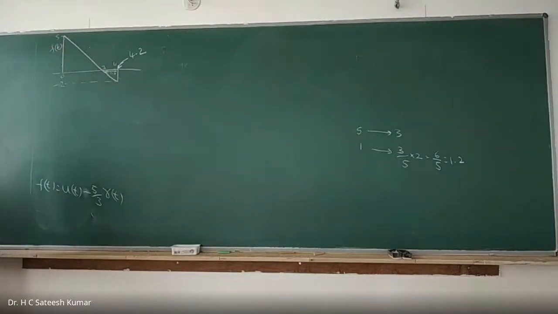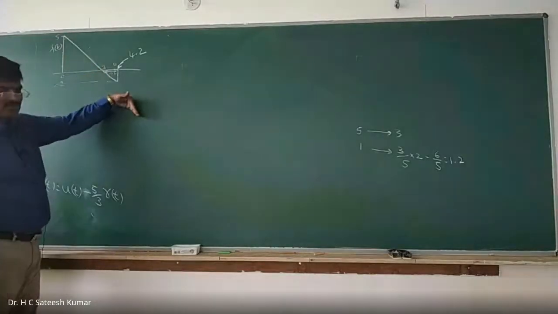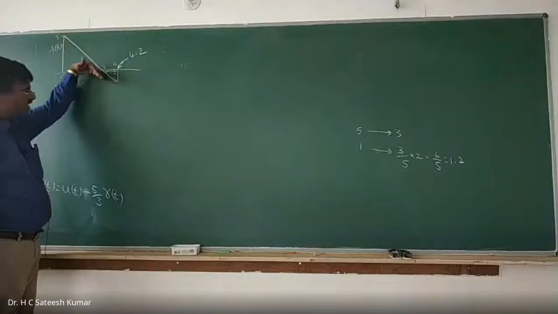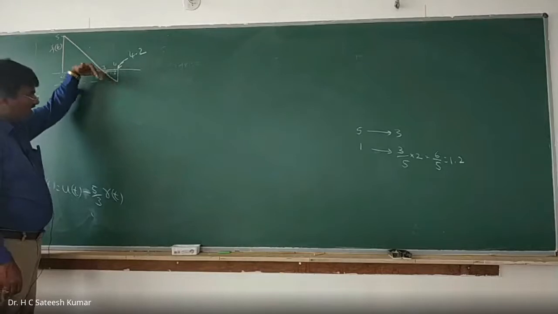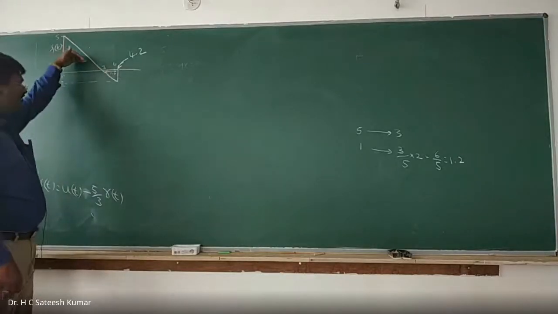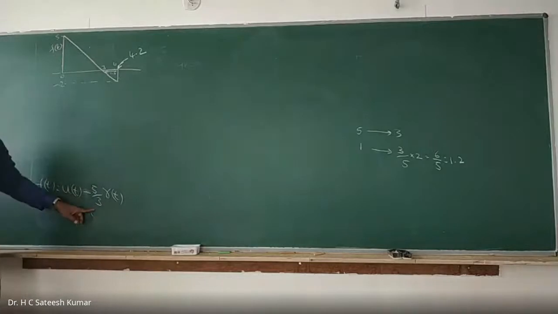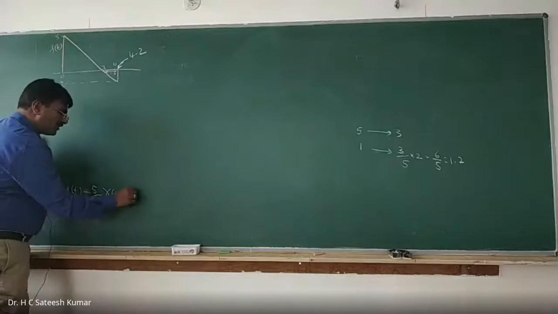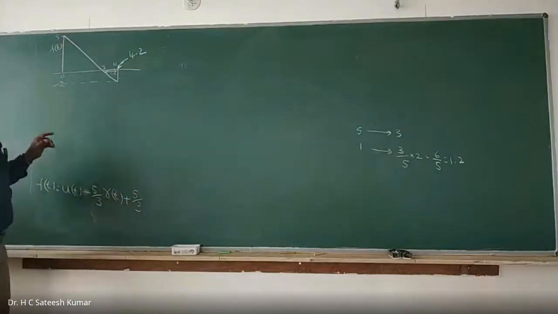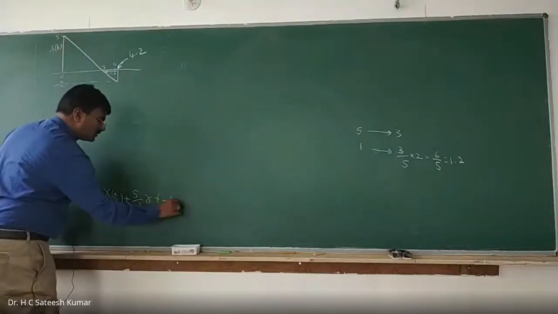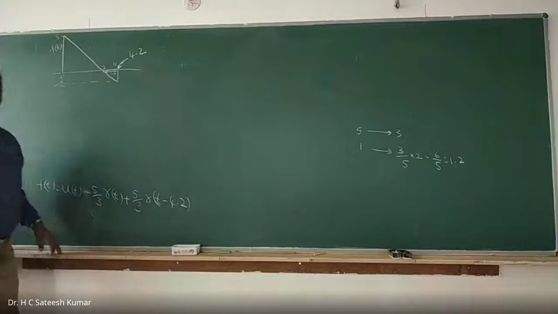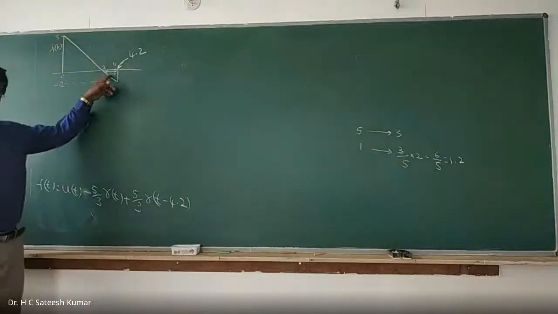So now further you write down the equation. I am coming down like this. First you should cut the ramp, the negative ramp. If you want to cut the same ramp, you'll have to add the same slope. What is the slope we have? It is coming down with a slope of minus 5 by 3. So if you want to cut that ramp, I should add the same slope, plus 5 by 3. From where should I cut? From the point 4.2. So therefore, plus 5 by 3 into r of t minus 4.2. From 4.2, I am cutting this ramp.